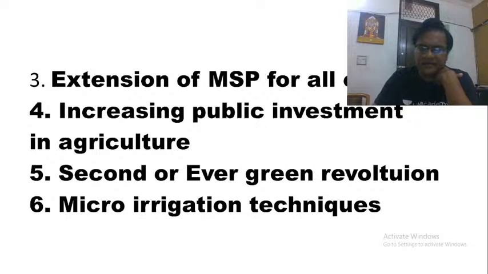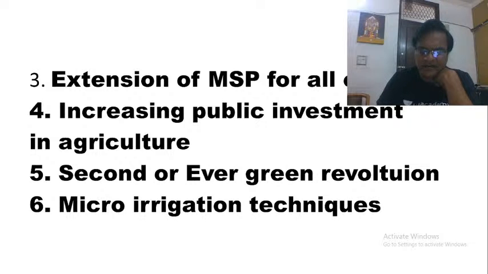One of the basic problems we say is that the terms of trade for the agriculture sector are very, very low even now. If I am investing 100 rupees in the agriculture sector, I might be getting 110 rupees. If I invest the same 100 rupees in the industrial sector, I will be getting 140 rupees. If I invest the same 100 rupees in the service sector, I will be getting 200 rupees also. And that is what we say: the terms of trade for the agriculture sector are negative.